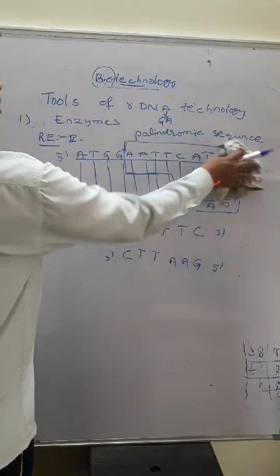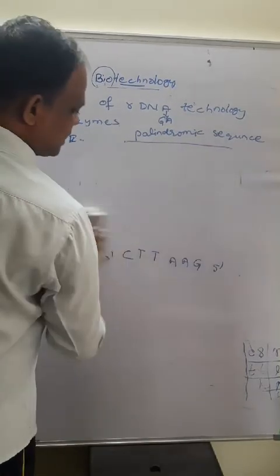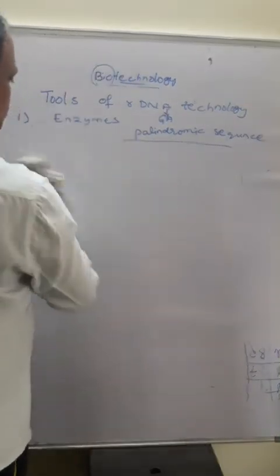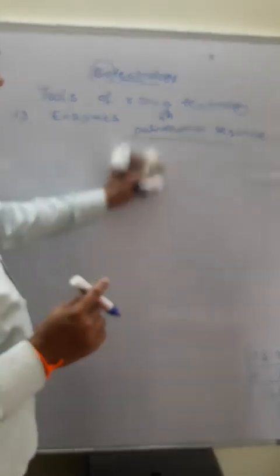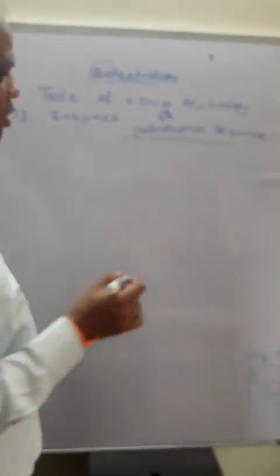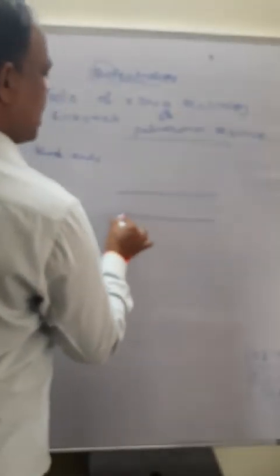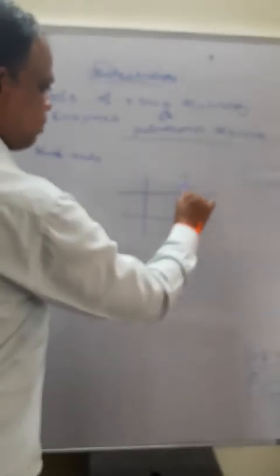Also, some of the enzymes cut in another way, and these ends are called staggered cuttings. And then there are blunt ends. Here this is a double stranded DNA, and the enzyme cuts at equal points.